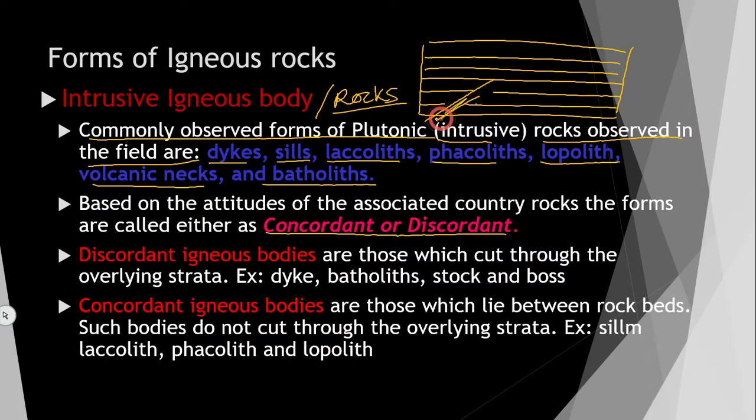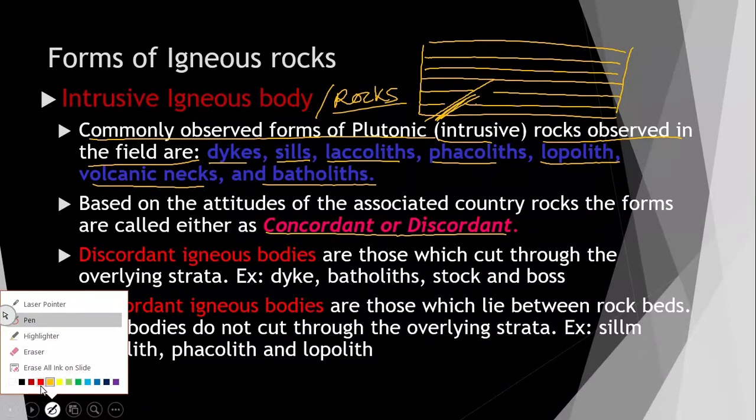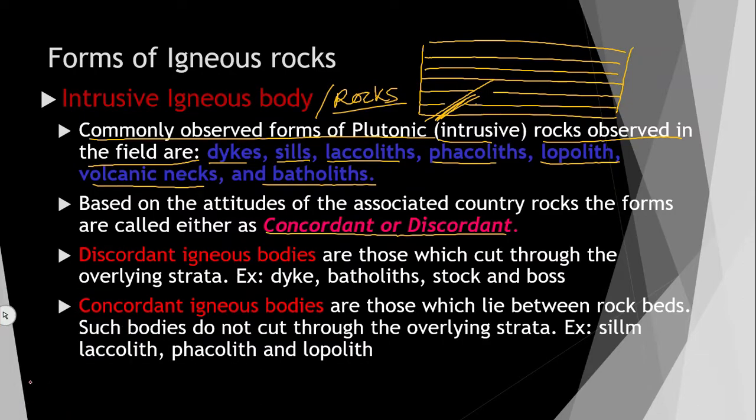I will change the color so that you will understand. If this igneous body is intruding into this already present rock and cutting this layer, going across this rock, that already present rock is called country rock.